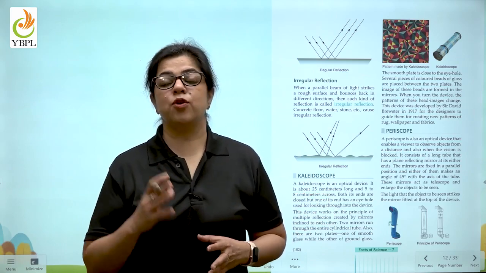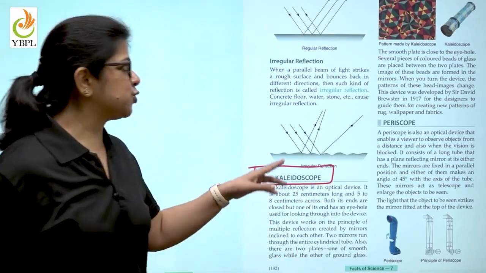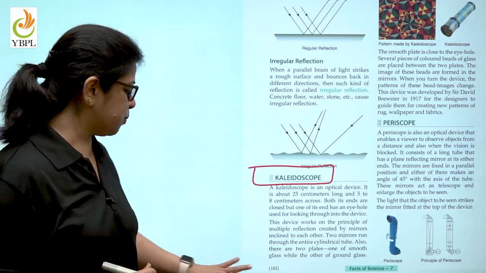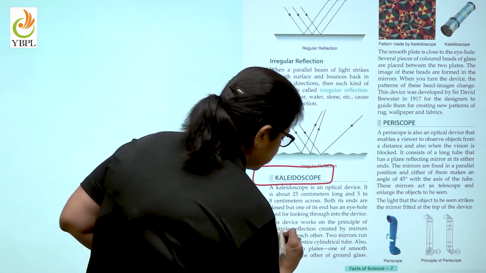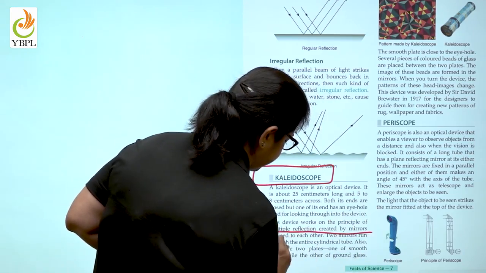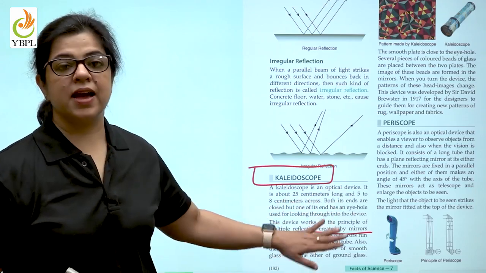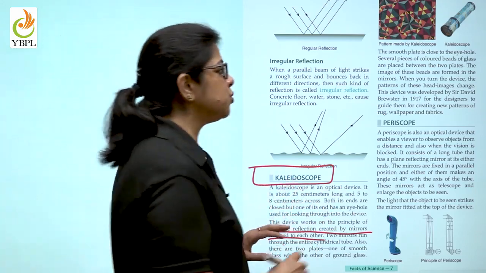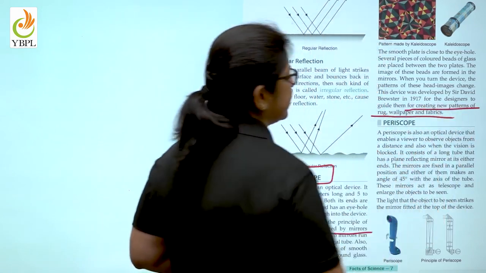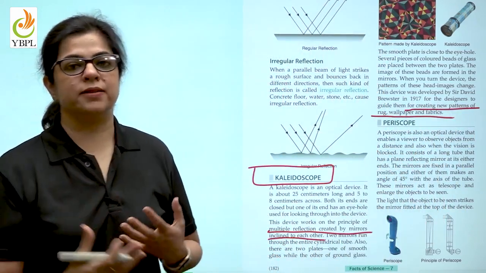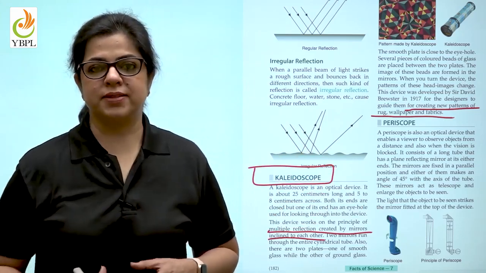Based on the principle of multiple reflection is an optical device which is known as kaleidoscope. So children, how does this device work? It works on the principle of multiple reflection created by mirrors inside it. And where is this device used? It is used in order to guide the designers for creating new patterns of rugs, wallpapers and fabrics.